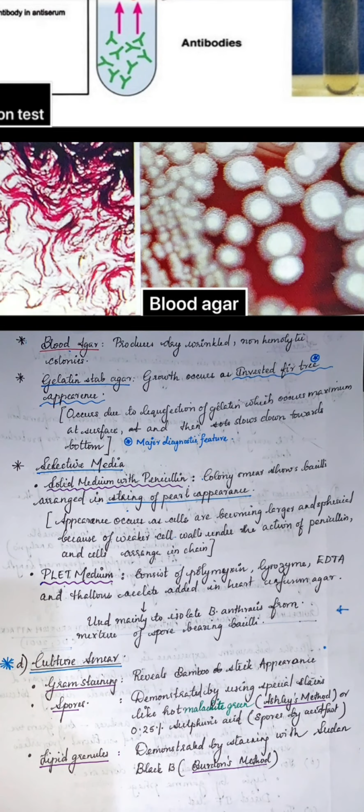Then gelatin stab agar: the growth occurs as an inverted fir tree appearance, which is a very major diagnostic feature of Bacillus anthracis. In this test tube, after doing the gelatin stab, you can see the inverted fir tree appearance. It occurs due to liquefaction of gelatin, which occurs maximum at the surface and then slows down towards the bottom.